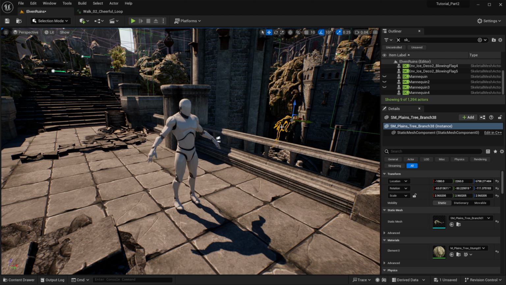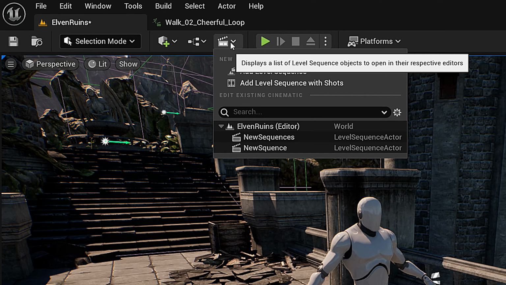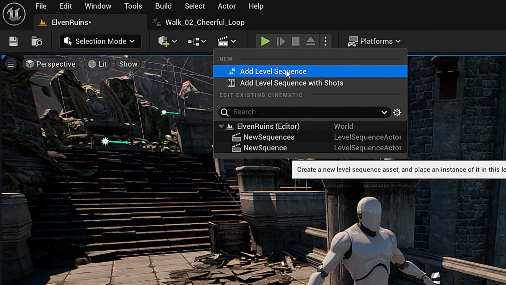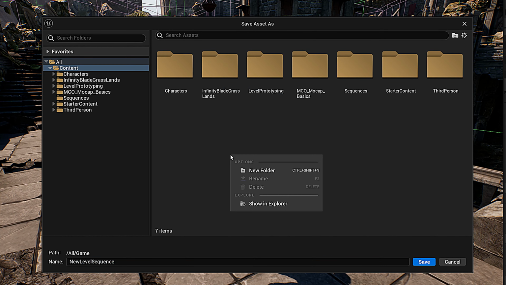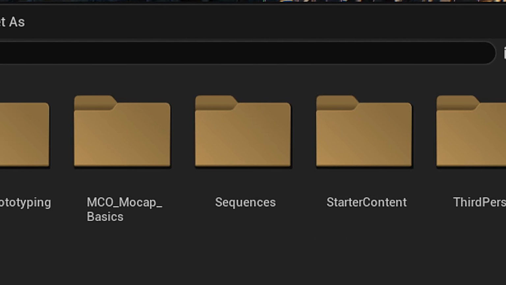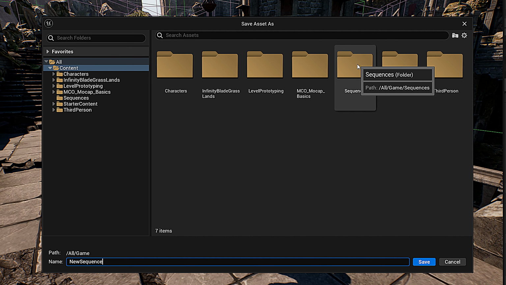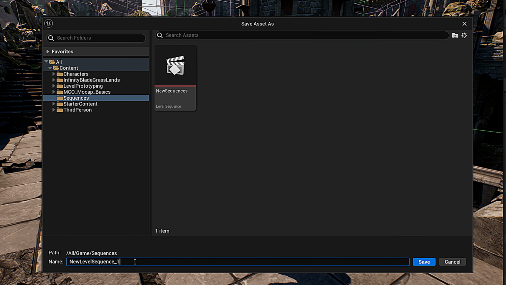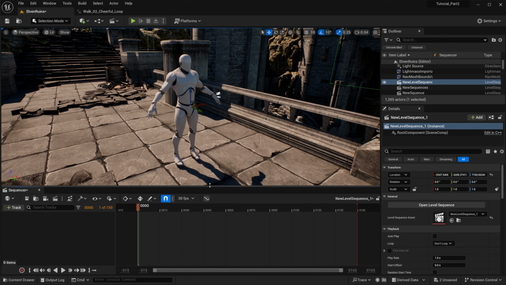Okay, so now let's go ahead and create another level sequence for this map. So we're going to go up here to the slate and then go to add level sequence. And I'll just create a new folder in the content hierarchy. New folder, sequences. I'll just put new sequence. So, well, first actually, let me click in that and then hit save. So I'm saving it within my sequences folder. And now we have our sequencer window up.